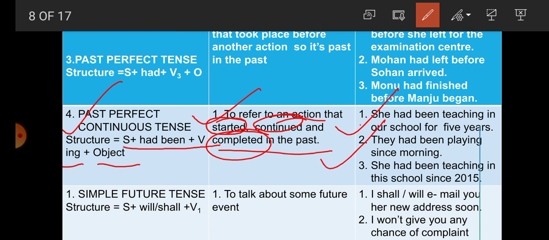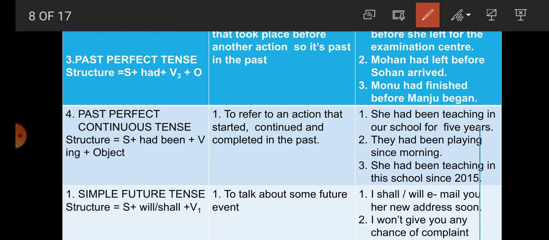Next example, they had been playing since morning but now are not playing. Third example, she had been teaching in this school since 2015 but now is not teaching. So students, past perfect continuous tense indicates an action that started, continued and completed in the past.